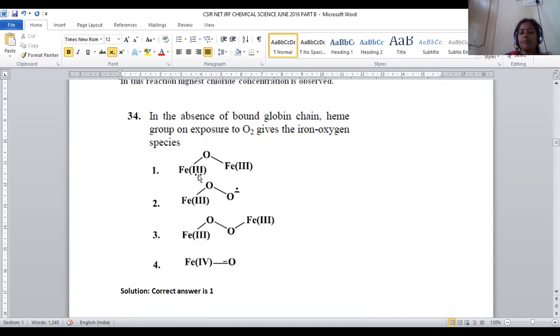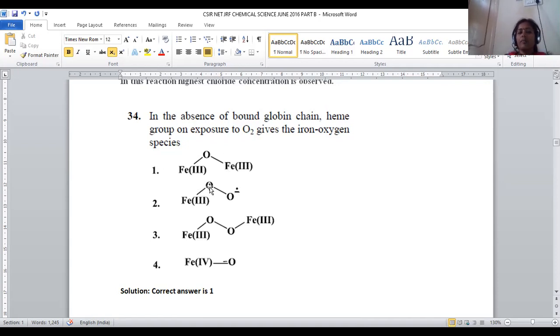Hematine is nothing but Fe+3, O, Fe+3, and the remaining coordination of iron is bound with the porphyrin ring system, right? Here globin is absent. So in this hematine, further oxygen transportation is not possible because it is in dimeric form. This oxygen will not be transferred, so it will not be exchanged freely. It will be stable. That's why upon this dimerization, oxygen transportation in the human body will be reduced.